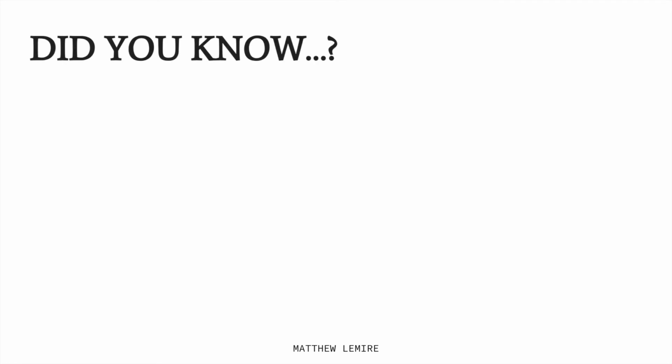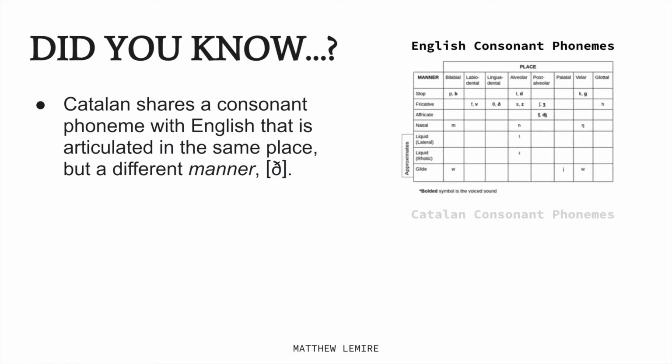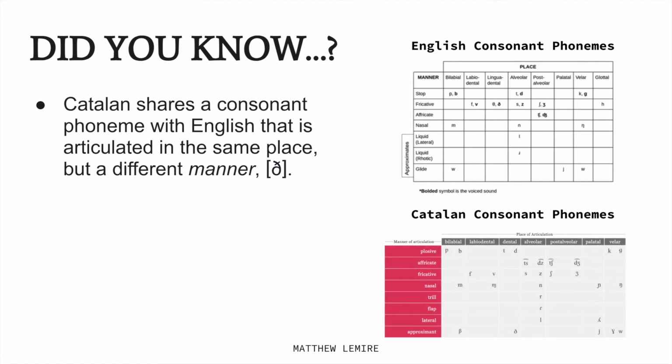Before we conclude our presentation, we want to share one interesting piece of information we came across in our research on Catalan. Although there are a few notable differences between Catalan's consonant phonemes and those found in English, there is one phoneme that both languages have in common, but with one small difference. Referring to the two consonant phoneme charts on the right for English and Catalan respectively, we have circled a phoneme that is produced in a different manner of articulation between the two languages, the th sound.